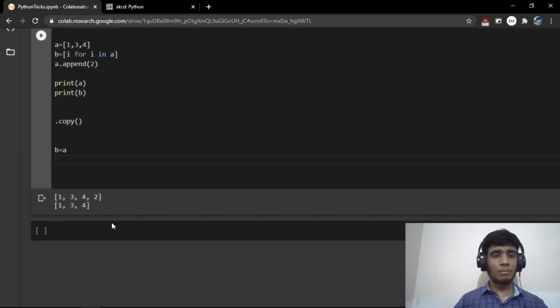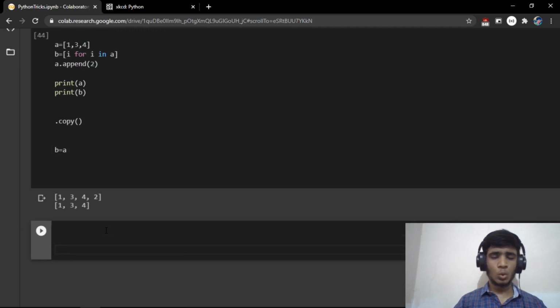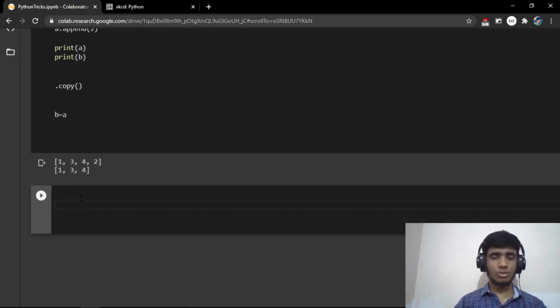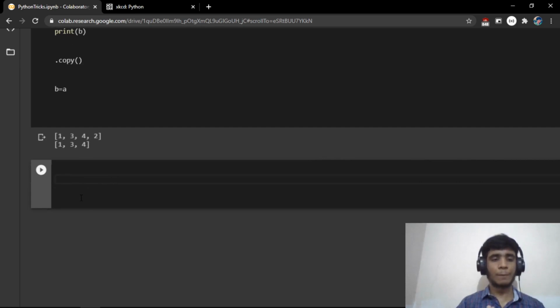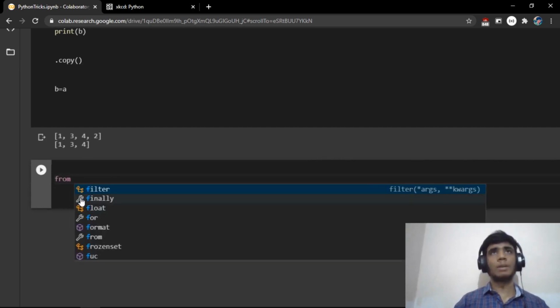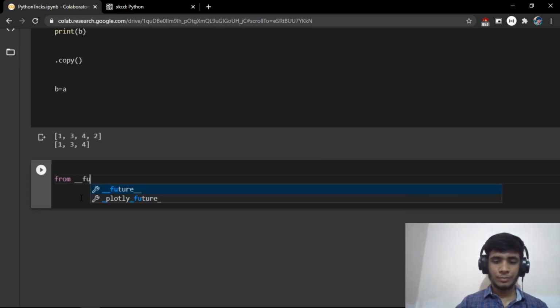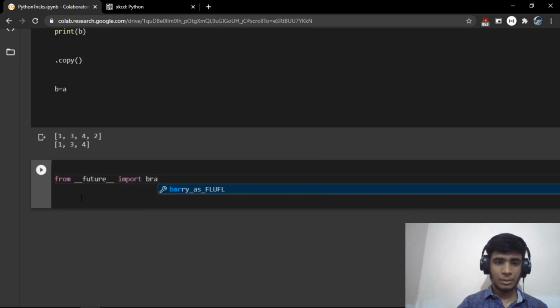And before the ending of the video, there is one more cool Easter egg in Python, which you have to see. In Python we don't use braces, right? We use spaces instead of braces. So what happens if you import that? I'm importing from the future: from __future__ import braces.